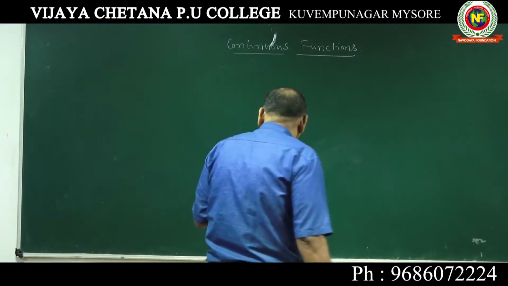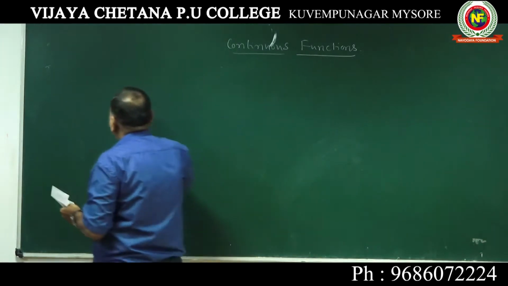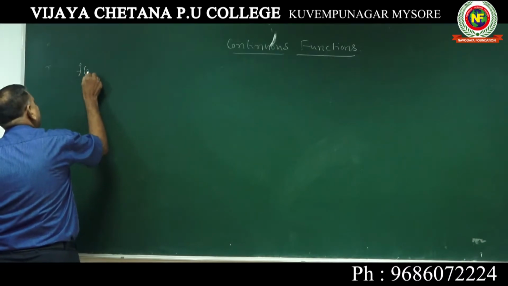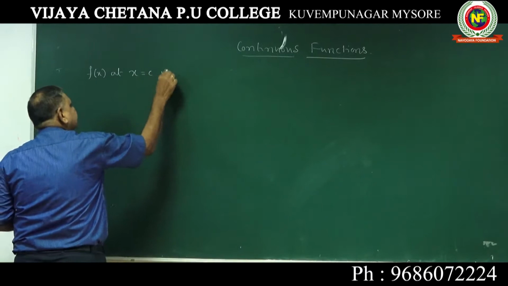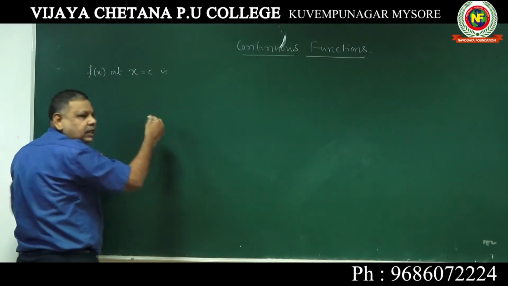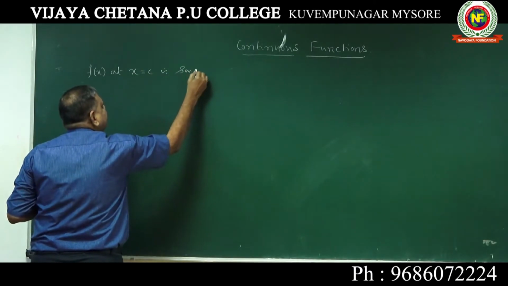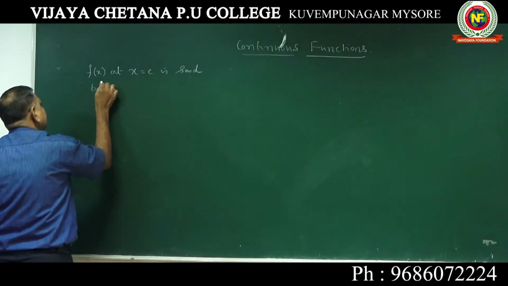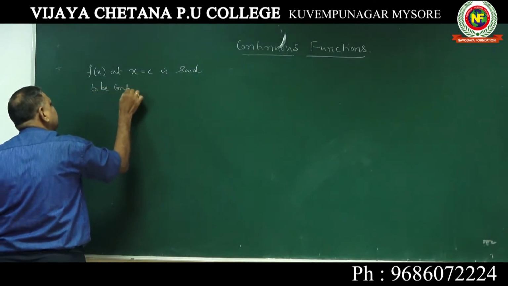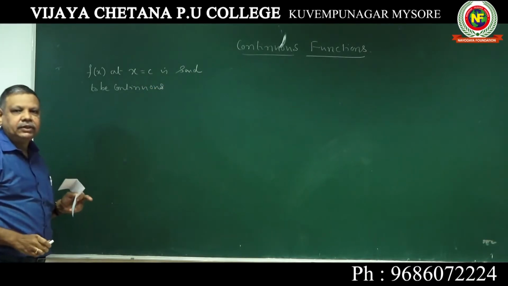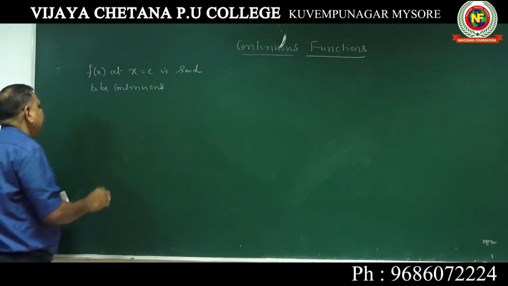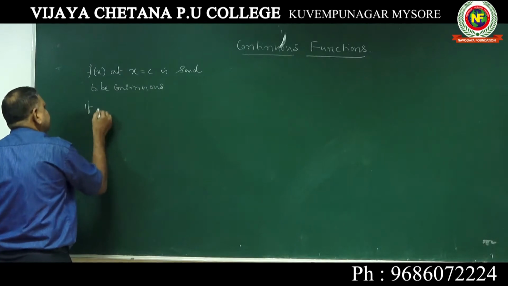So for continuous function, we know f of x at x equal to c is said to be continuous if three conditions are there.